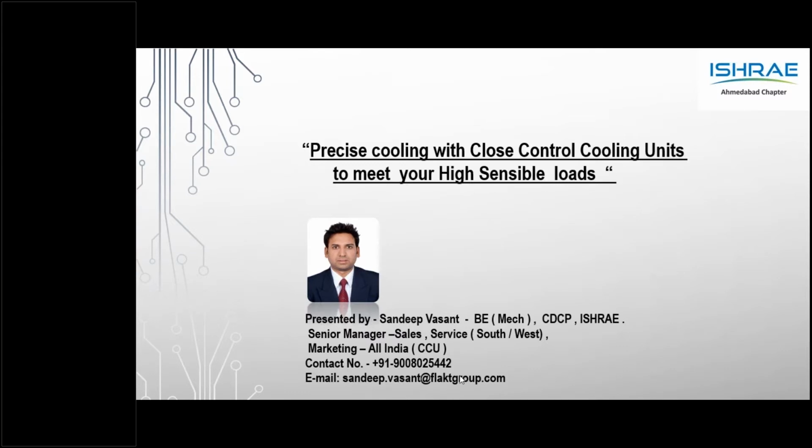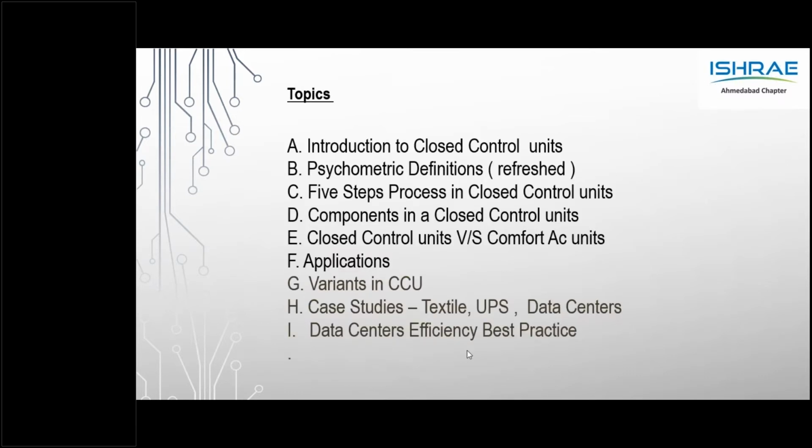Psychrometric: I'm sure all of you are from the HVAC background and would be very familiar with the psychrometric chart, but a few important points I wanted to highlight. Number one is the dry bulb temperature, as measured by an ordinary thermometer. You can look at the temperatures here. Then RH, relative humidity, is the ratio of the partial water vapor pressure in air to the partial water vapor pressure of air at saturation at the same temperature. So RH is very important as we get into the next slides.